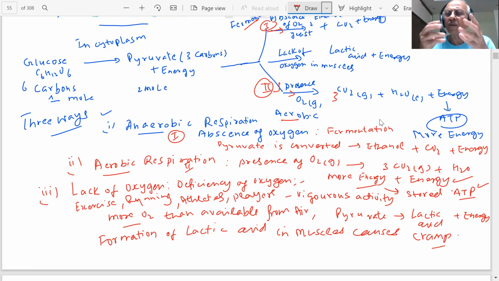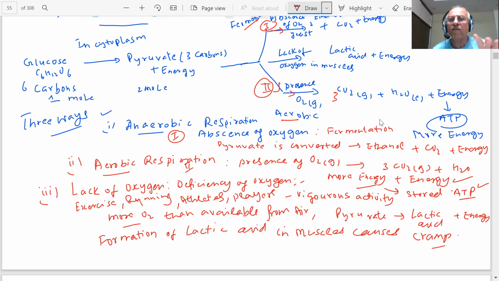You know, their feet get a lot of cramps, so there is oxygen deficiency. Athletes face this problem. So what they do, they wear some special type of shoes, and they may have to apply some creams or something, students, because what is happening is formation of lactic acid, and that causes cramps. Muscle cramps will be produced, students.